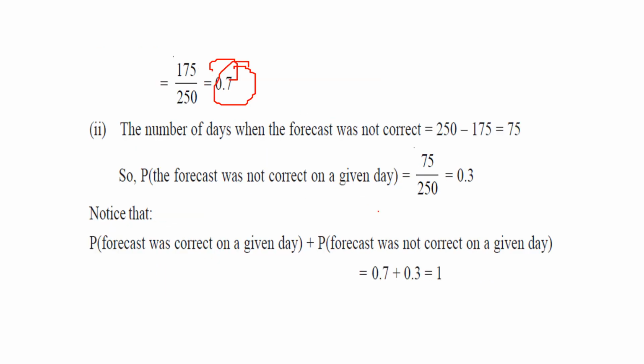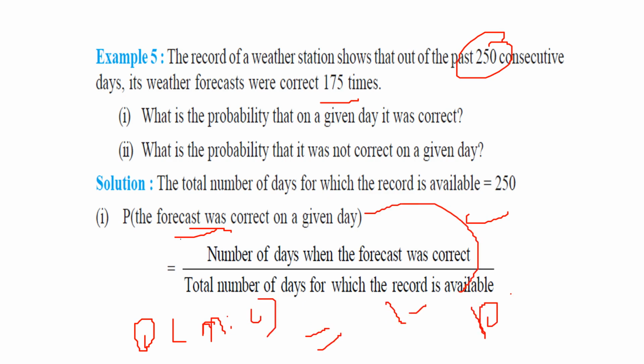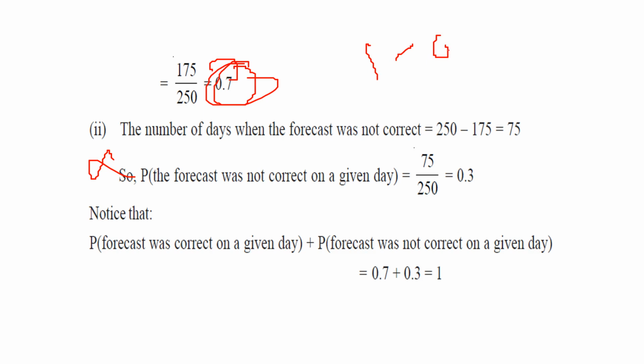Now you can also find the other probability in a similar way. You don't have to go to the second one. I'll tell you how. You have to find the probability that it was not correct on a given day. P not correct, NC, is simply 1 minus P correct. So 1 minus 0.7, where 0.7 is the correct one, gives 0.3 for the not correct forecast.